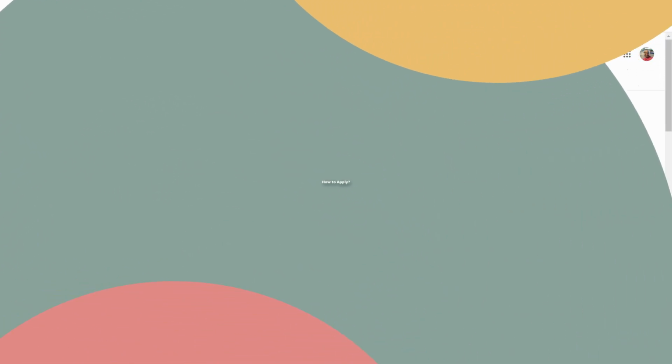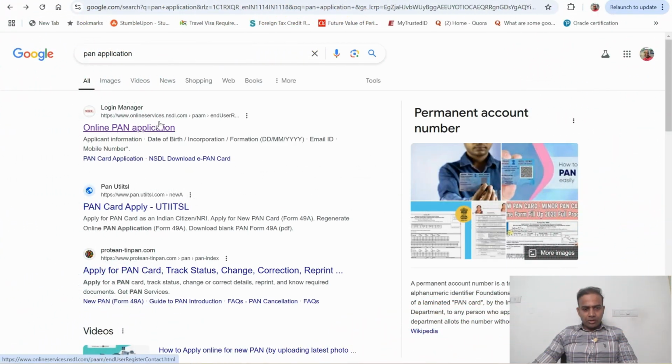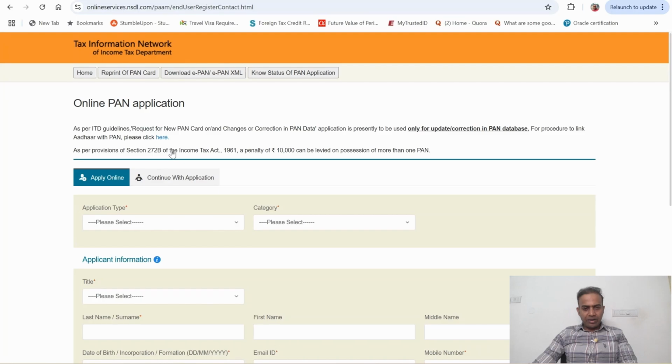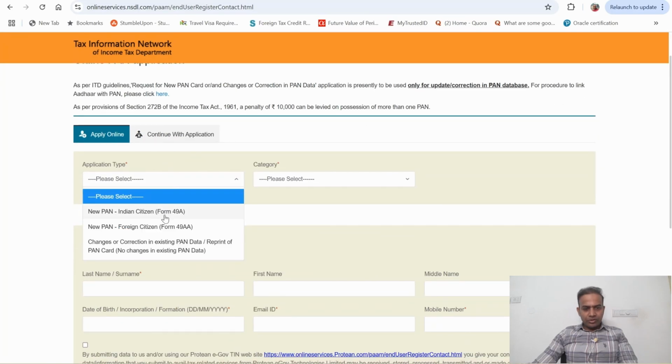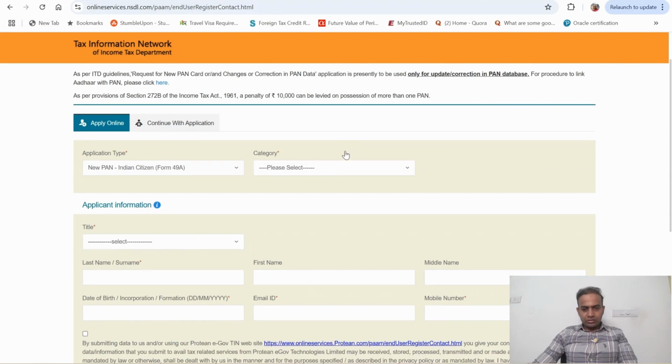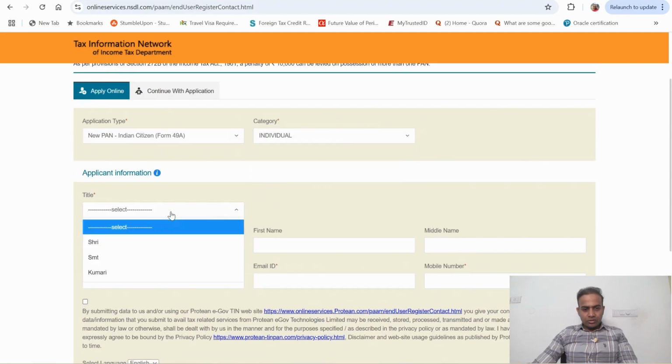To apply for PAN for your kid, you can search for PAN application and you'll get this option, online services nsdl.com. You open this online PAN application. Application type will be new PAN for Indian citizen. Category individual. You can select the title Shri or Kumari for girls.